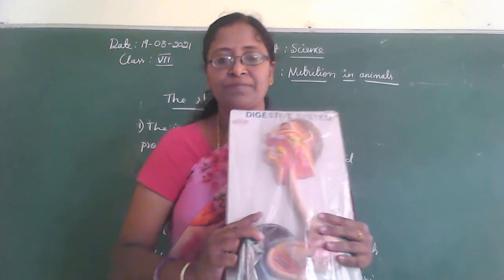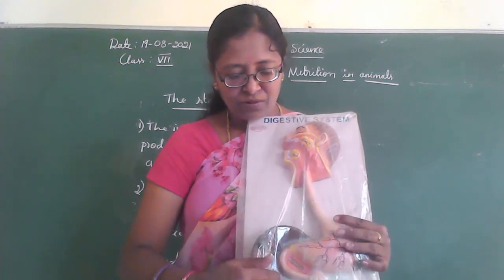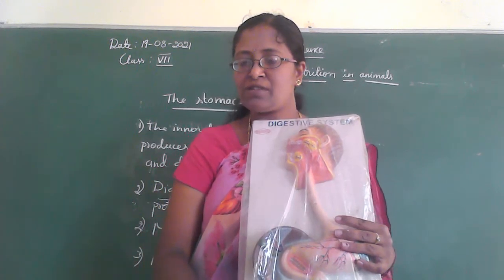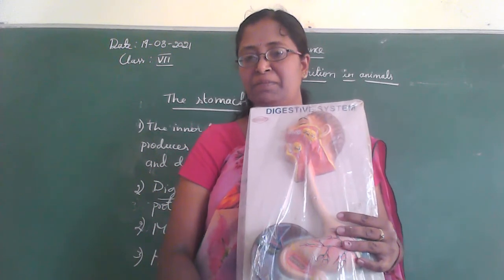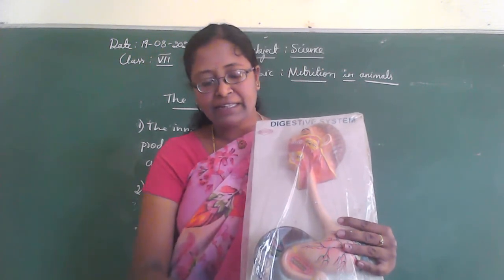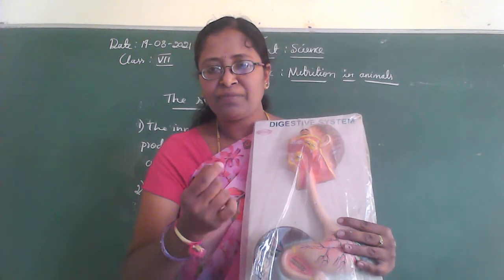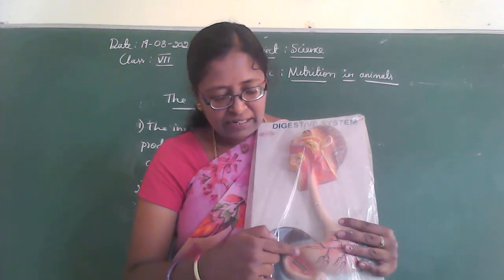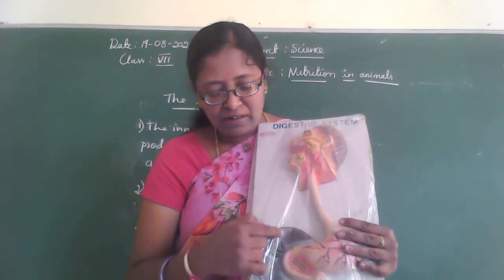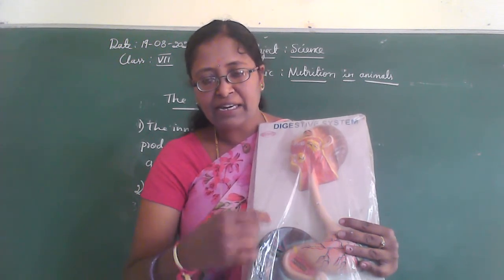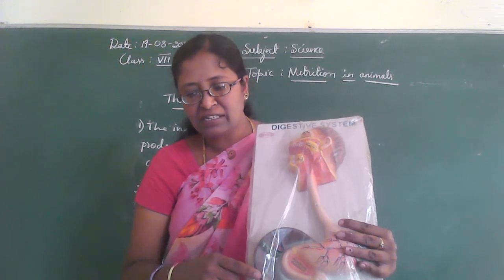See here. This one is the small intestine. It is about 7.5 meters long. It is highly coiled, and it receives secretions from our liver and also the pancreas.